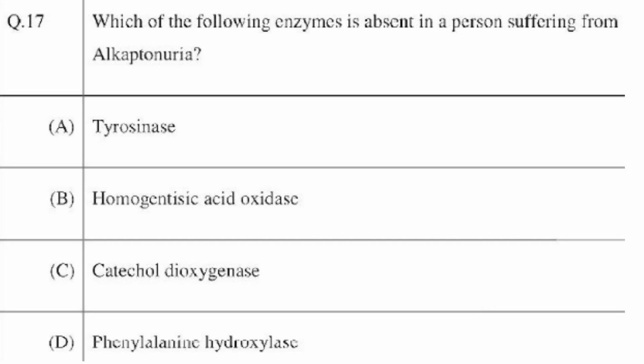So the answer here is option B. Tyrosinase is with regard to albinism. Catechol dioxygenase is not related to alkaptonuria. Phenylalanine hydroxylase is associated with phenylketonuria. So the answer here is option B.